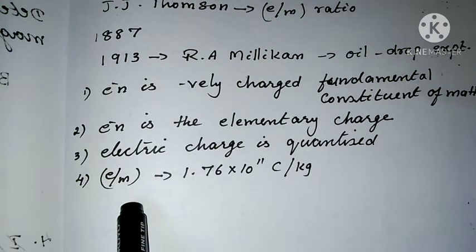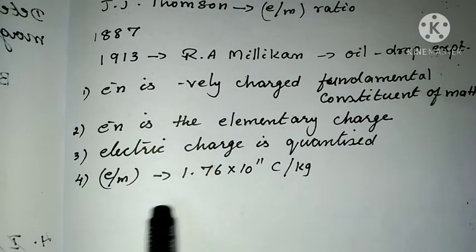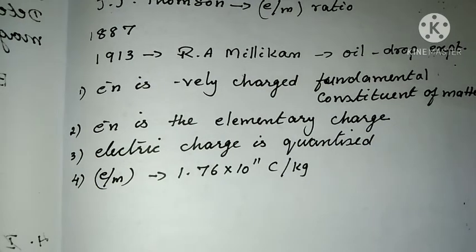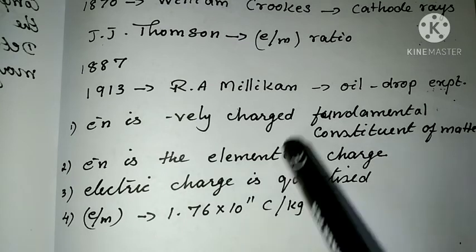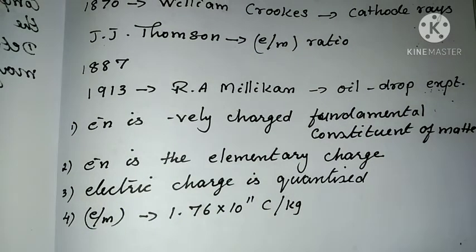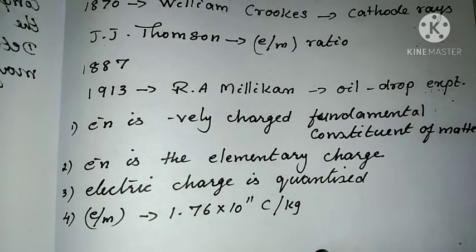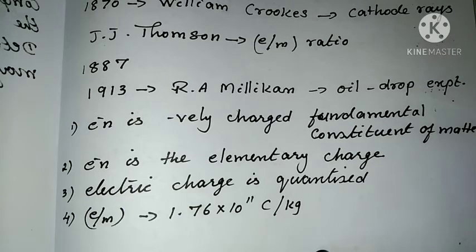So in this way, after so many experiments by William Crookes, J.J. Thomson, R.A. Millikan, and others, they concluded that every object contains fundamental charged particles called electrons. Clear?